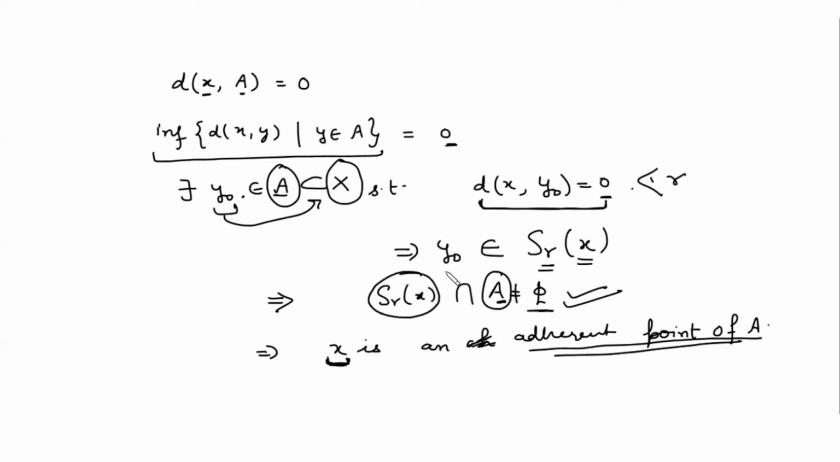we get a point in SRX naught which is y naught, it means this intersection is non-empty. We get a common point in both the sets A as well as SRX. So this intersection should be non-empty, and if this intersection is non-empty, this implies that your x is an adherent point of A. Is it clear?